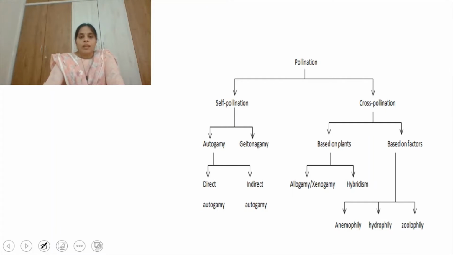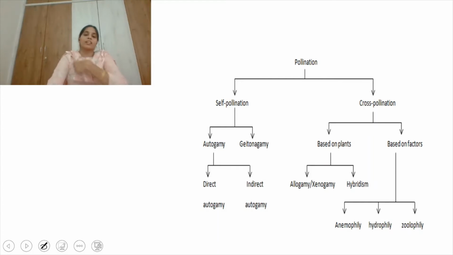This is a chart showing the total process of pollination. We have two types of pollination, self-pollination and cross-pollination. In self-pollination, we have autogamy and geitonogamy, and in cross-pollination, it is dependent on plants and factors. Based on plants, we have allogamy and hybridism, and based on factors we have anemophily, hydrophily, zoophily. Cross-pollination means some agent should be there to carry the pollen grains, that is wind, water and animals.